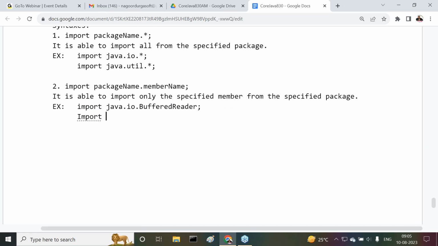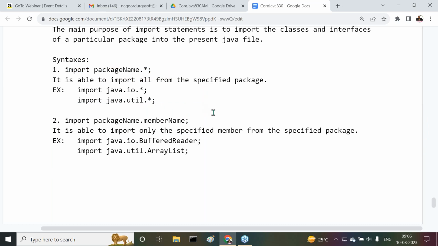Next one is, after that, import java.util.ArrayList. This is another one here we have to understand clearly. All of you are getting it or not? Okay, fine. Import java.io.*, import java.io.BufferedReader. Import java.util.*, import java.util.ArrayList. In these cases, only one class we are importing from the package, but here we are importing all from the specified package. Clear? All right, sir. Now this is the import part here.